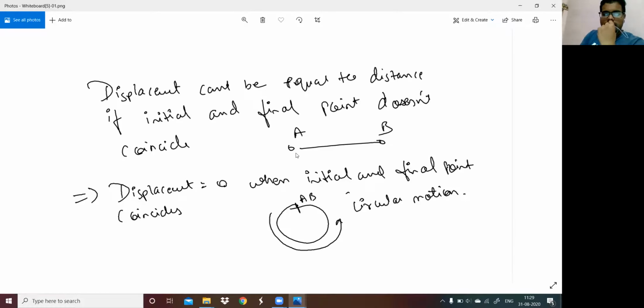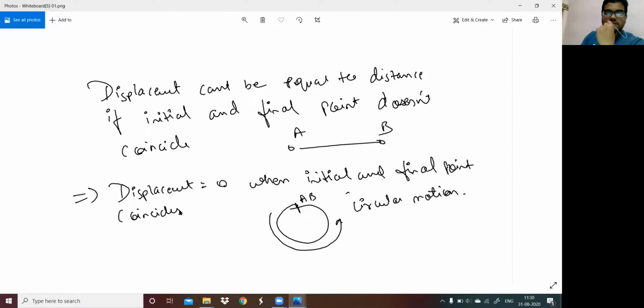As you can see, A and B are 2 points. Between the points A and B, the length is called a distance as well as displacement. Now when I coincide these 2 points A and B and merge them into the form of a circle, the total displacement remains zero. Why? Because the shortest distance between A and B is zero. That's the only definition we studied in the first slide. According to that definition, the minimum distance between A and B is zero, so the displacement is zero.